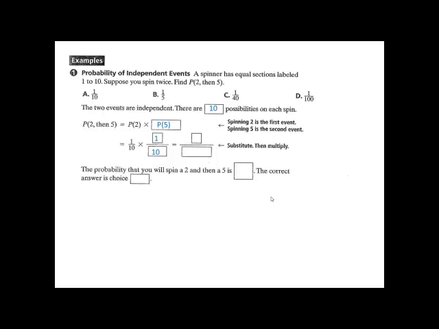So now we simply multiply. 1 times 1 is 1, and 10 times 10 is 100. So the probability that you will spin a 2 and then a 5 is 1/100th. So the correct answer is choice D in this example. If you need more time to write any of this down, pause the video.